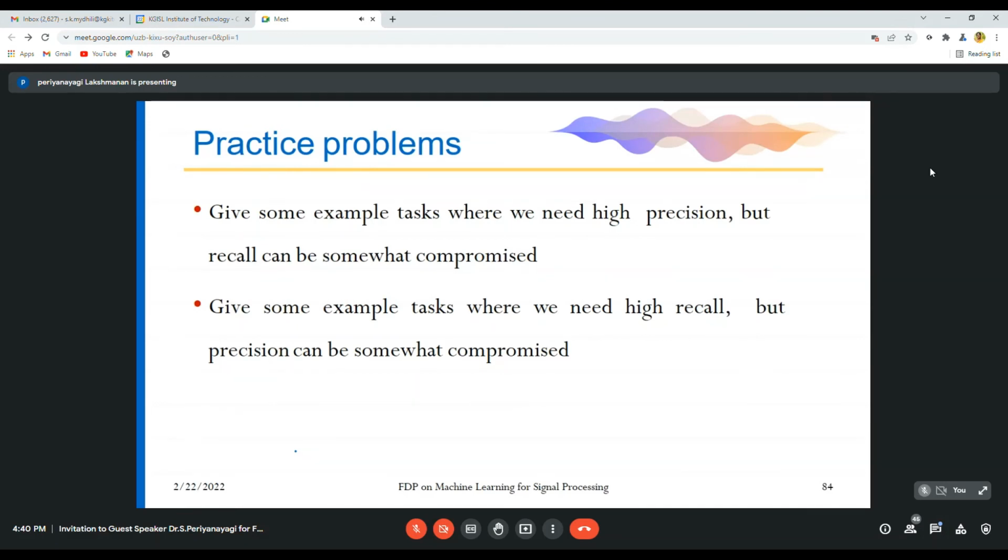Give some example task where we need high precision, but recall can be somewhat compromised. Give some example tasks where we need a high recall, but precision can be somewhat compromised. High recall is an example of what I told in the grocery shop.